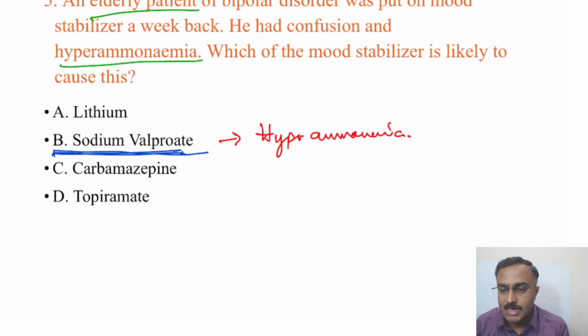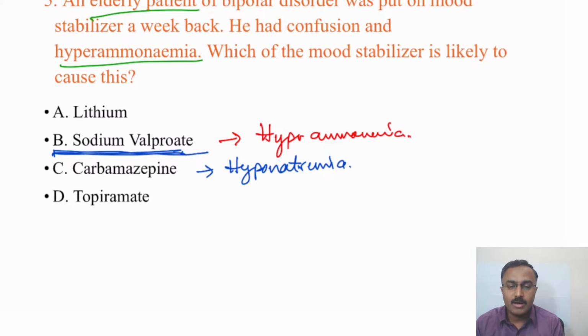Though many of the chat box responses seem to be C, carbamazepine. We discussed that carbamazepine does cause a side effect, that is hyponatremia, in elderly patients. That's what is confusing here. We have had elderly patients in particular put on mood stabilizers who had an acute confusional state, a delirium-like state.